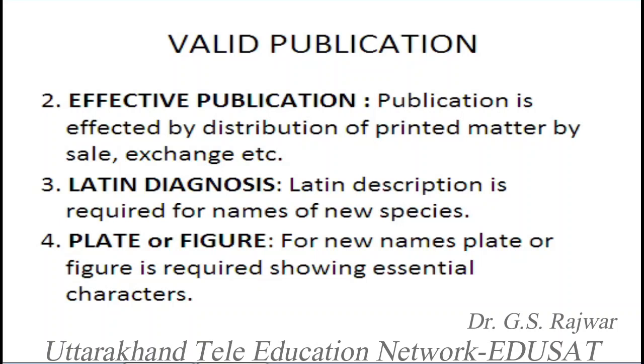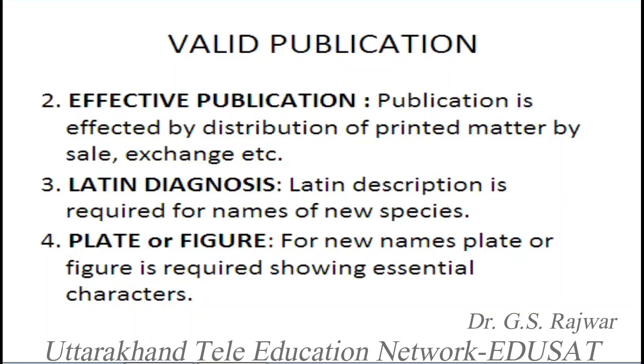Second, another condition for valid publication is called Latin description. When a new species is named, it should always be provided with a Latin description, that is, a description of that particular plant in the Latin language. This is a very important condition. Suppose the author doesn't know Latin, he will have to get the description translated into Latin, then publish it. Otherwise, it will not be accepted in any other language. If he publishes in a language other than Latin, it will not be a valid publication. It will be rejected and called invalid.